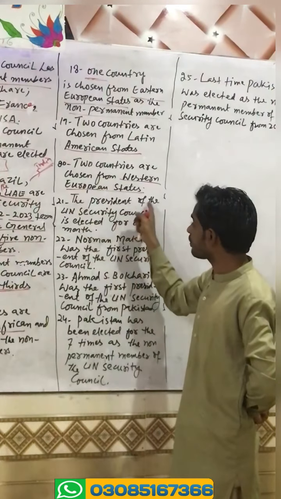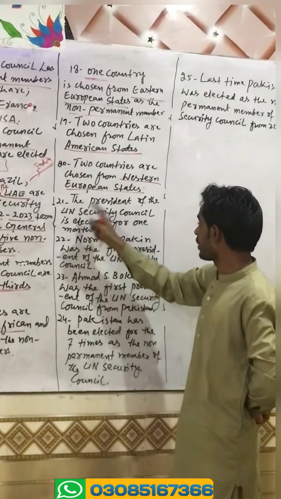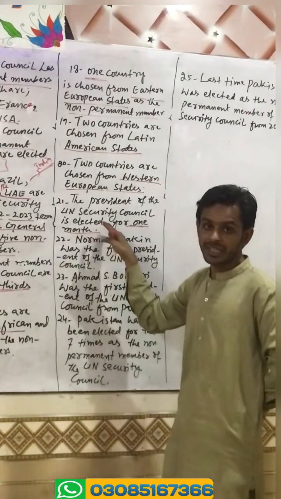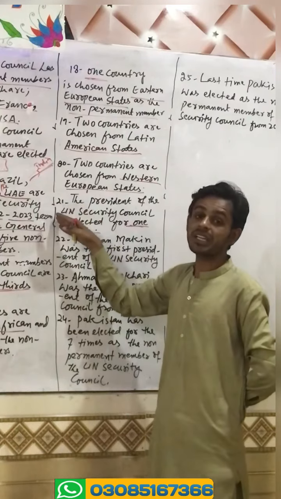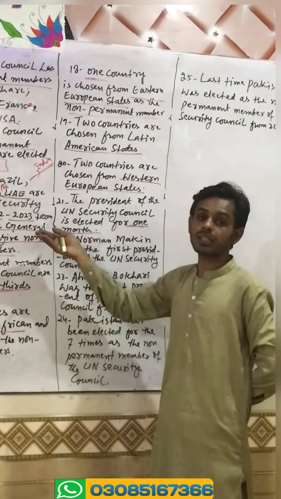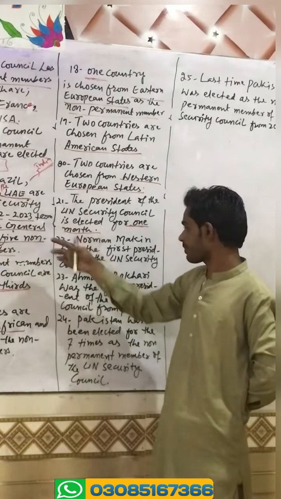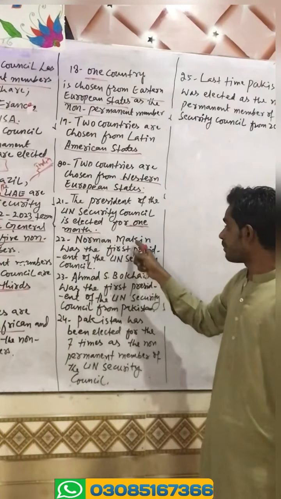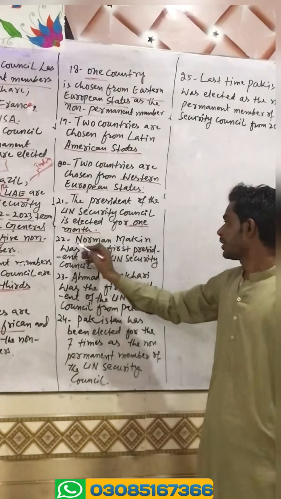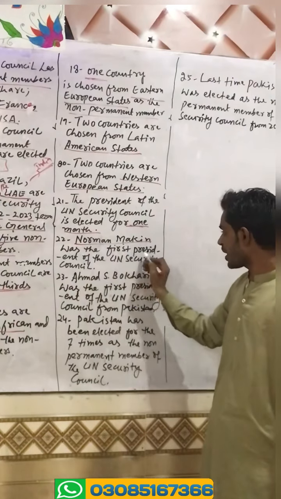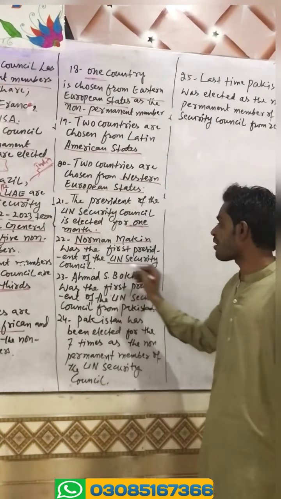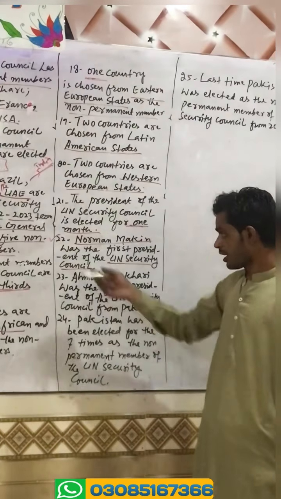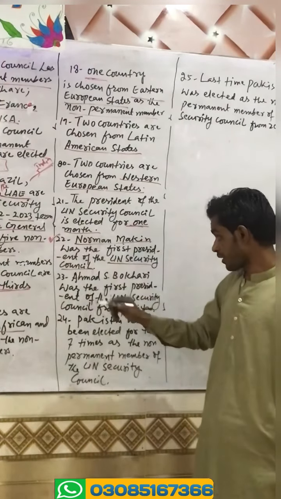After these, we have point number 21. The President of the Security Council is elected for 1 month. It is elected alphabetically. After every month, it gets changed. We have point 22. Norman Makin was the first President of the Security Council. This question is not as important, but it should be kept in mind.